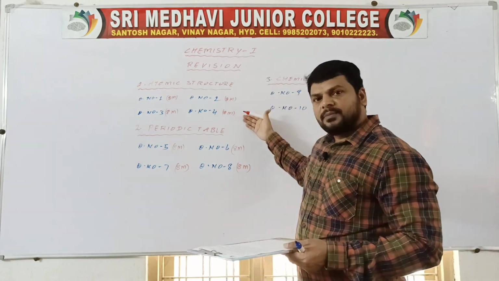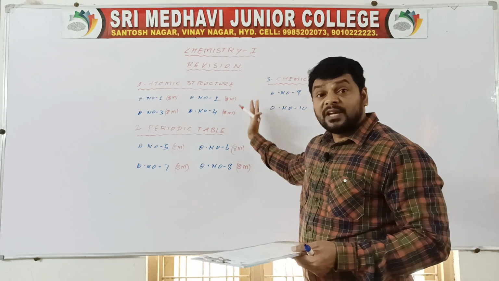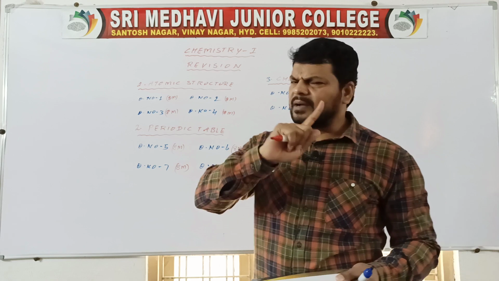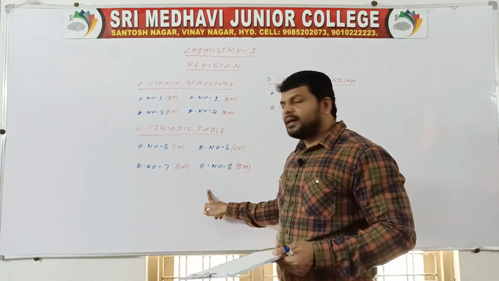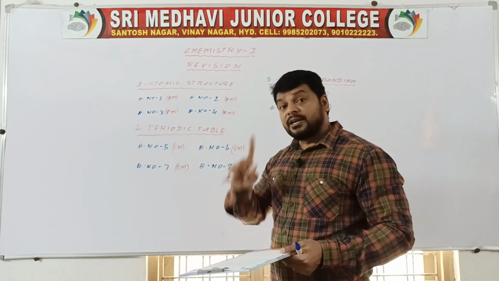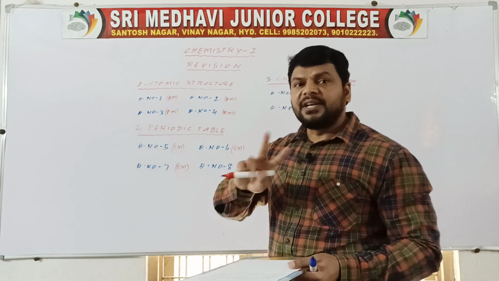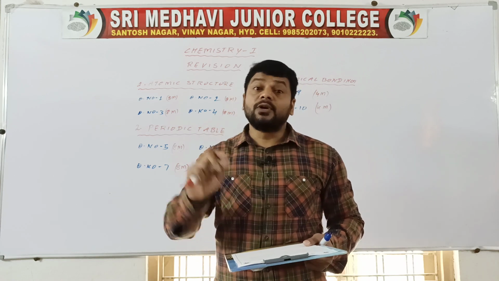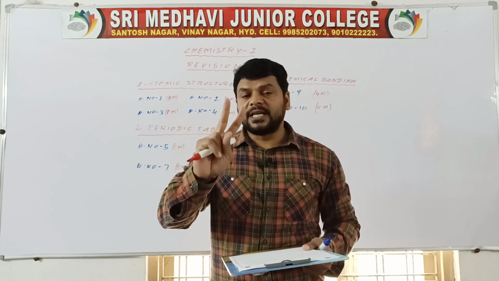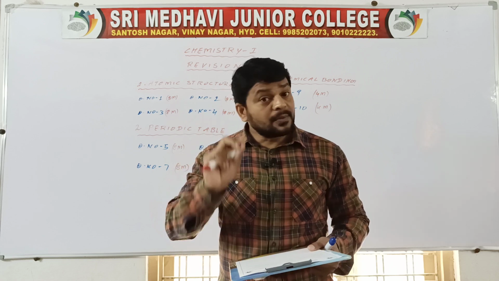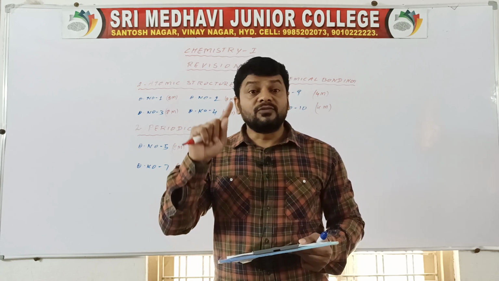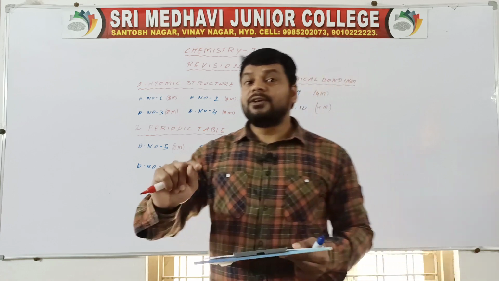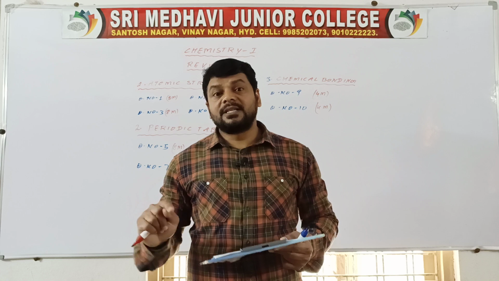The atomic structure chapter is totally covered, so I am giving importance to 8 marks questions, because from this chapter you are going to get 1 compulsory long answer. Then next, the periodic table: from this chapter we are going to get 1 more long answer. If you read all these questions in the first 2 chapters perfectly, you have a chance to write 2 long answers. If you write 2 long answers perfectly, you will get 16 marks, which is very near to the pass mark of 21.